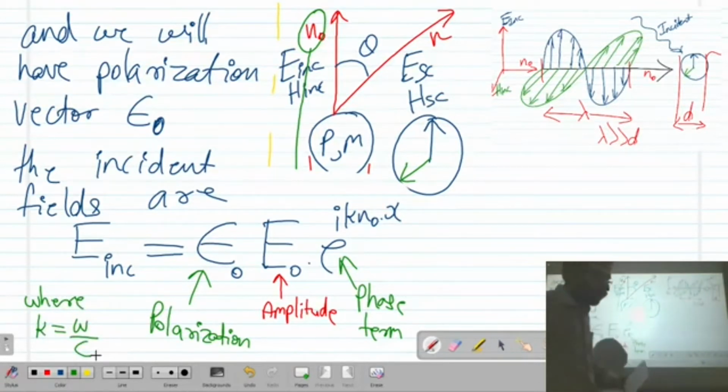Remember, k is the frequency dependent term, because omega is 2 pi f.